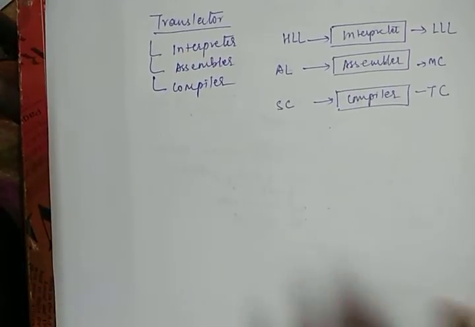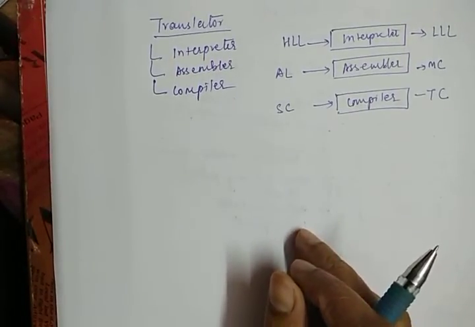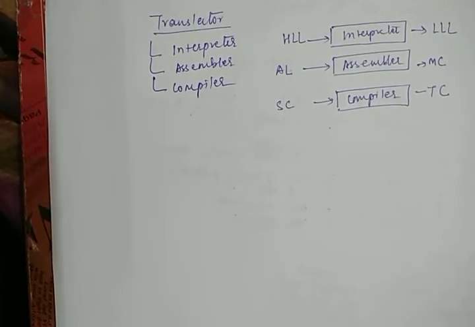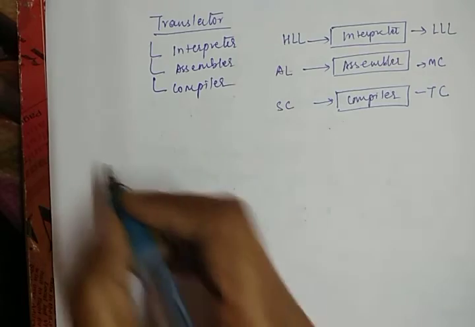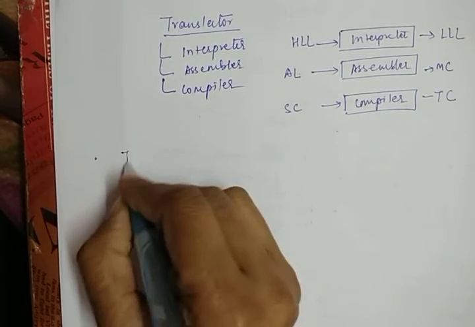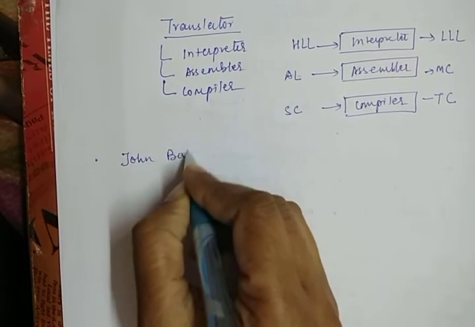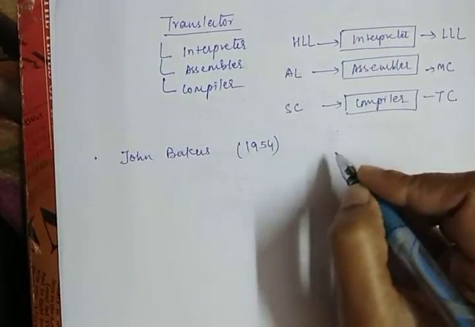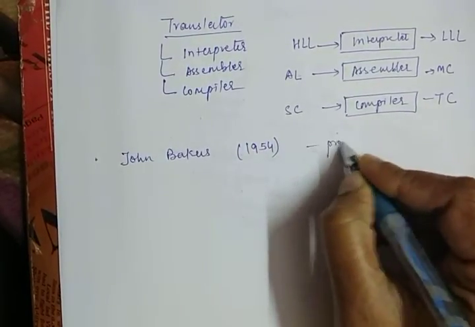Now if we talk about some history of the compiler, that from where the compiler comes, then I can say that John Backus in 1954 proposed a program.